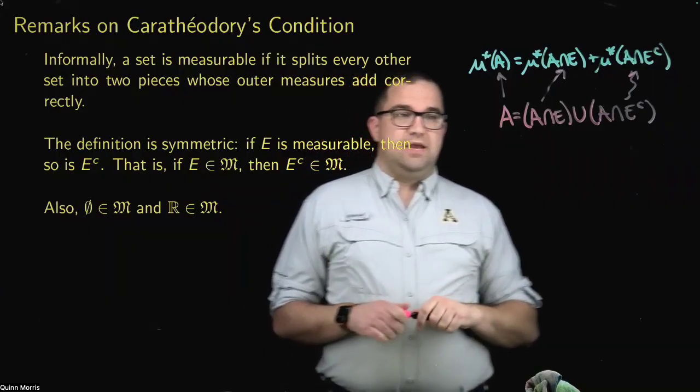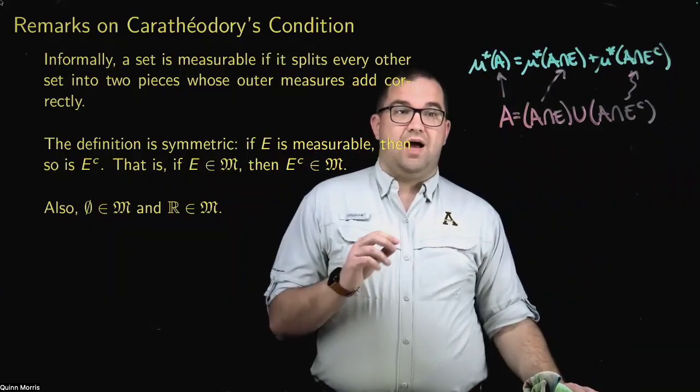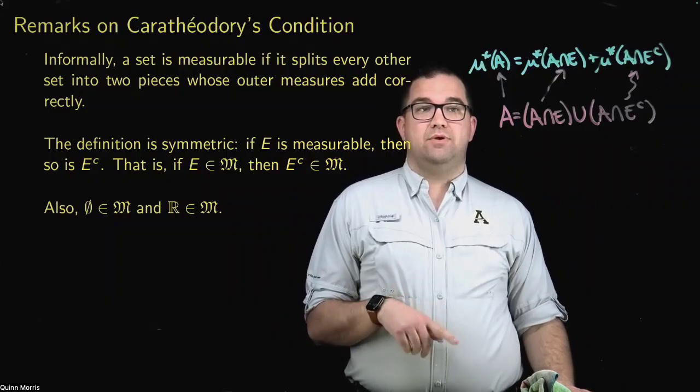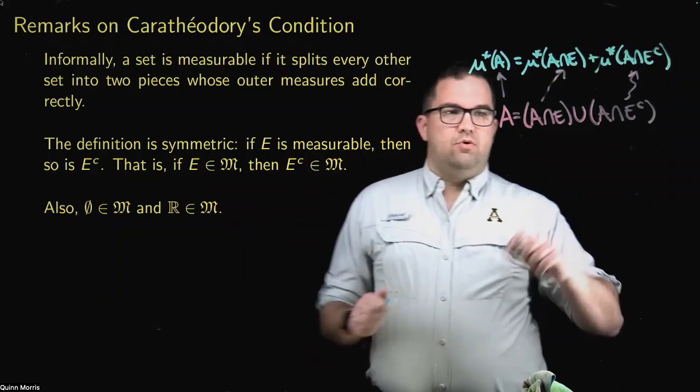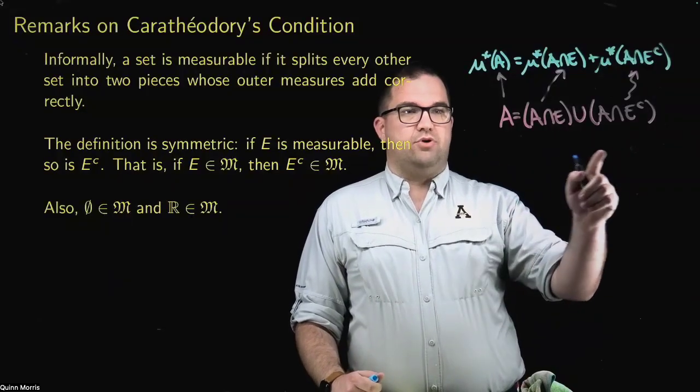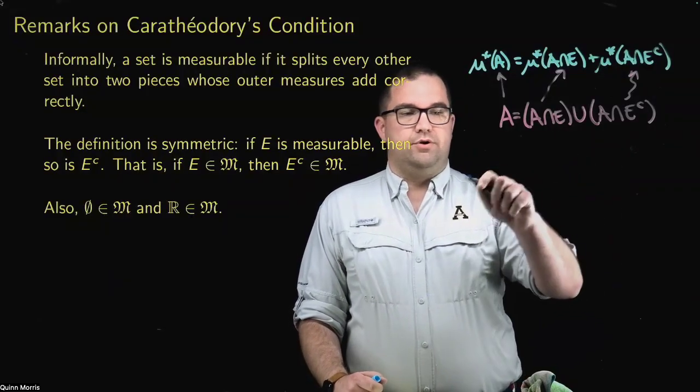And in the last video, we showed that outer measure is not countably additive, but it's countably subadditive. So what did that mean? Well, that meant you could break up the outer measure over a union, but you got a less than or equal to.